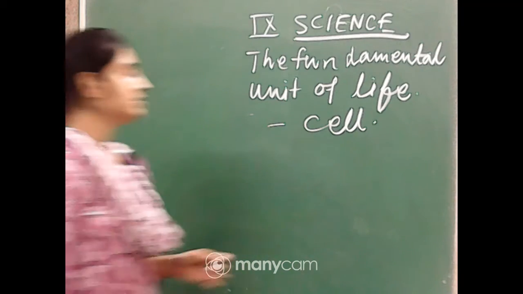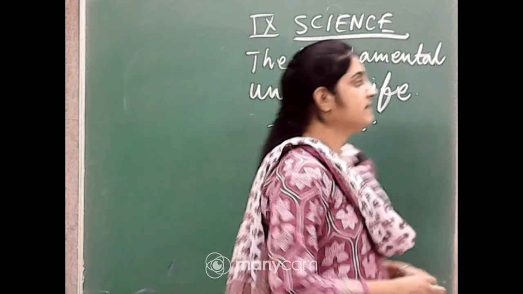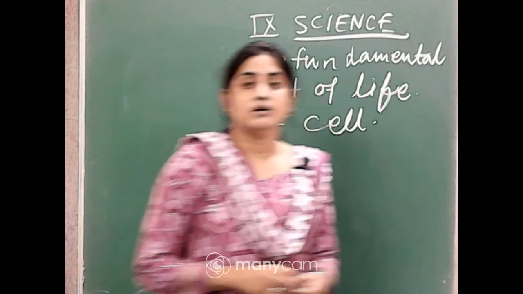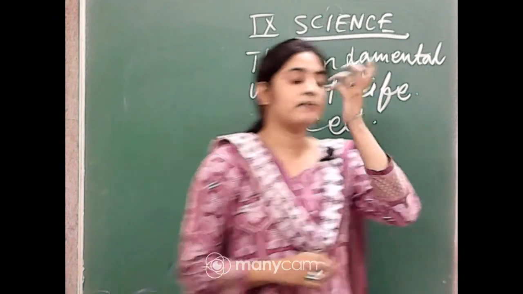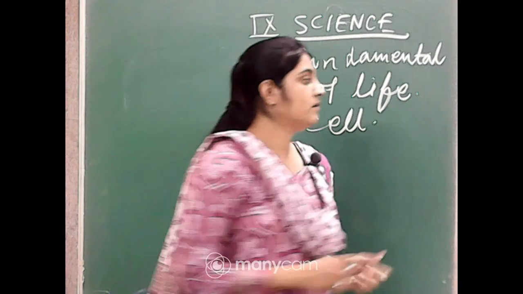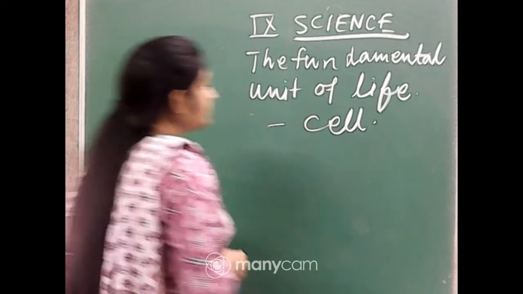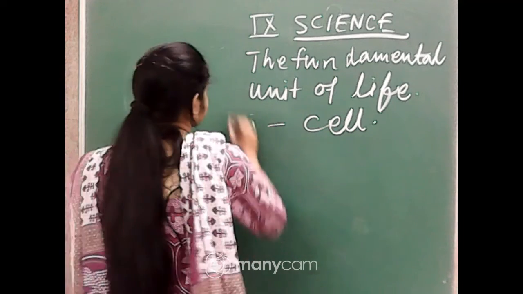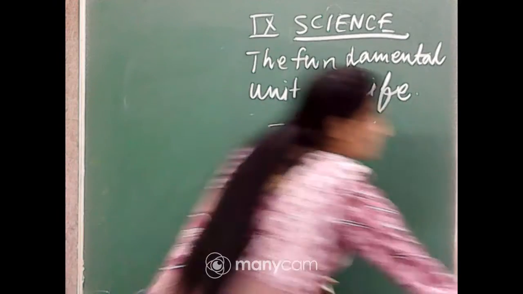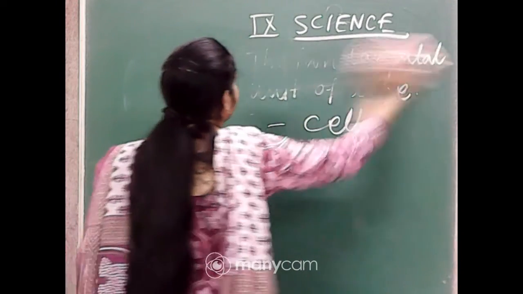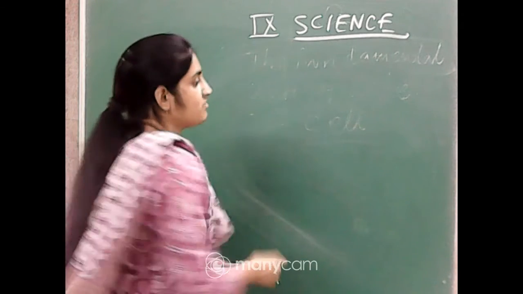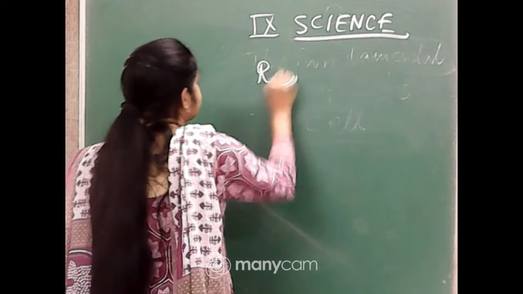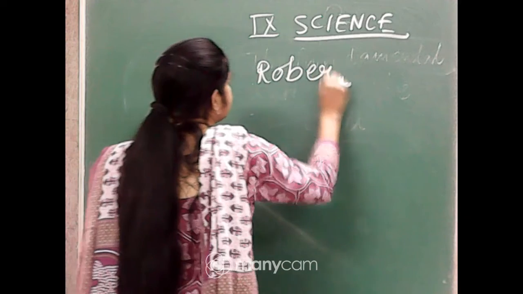The structural and functional unit of life is called a cell. By whom was the cell discovered? Who discovered the cell, and when? Yes, Robert Hooke, 1665. Thank you very much, everyone.